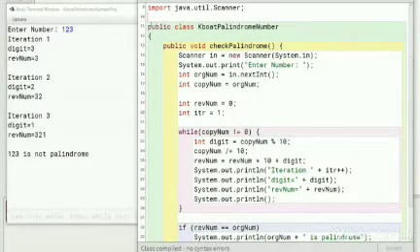After third iteration, number becomes 0. So the while loop completes. Program control moves to this if-else after the loop. We check the reversed number with the original number. If both are equal, then number is a palindrome, otherwise it is not.